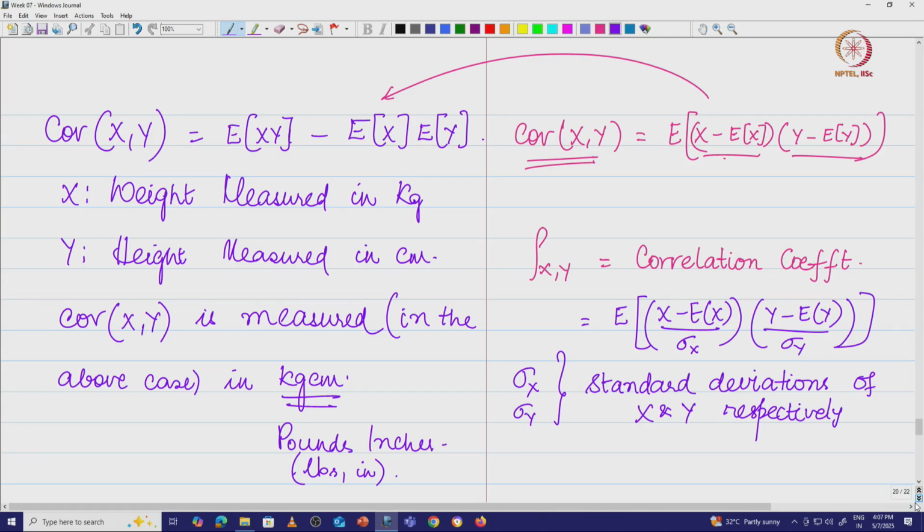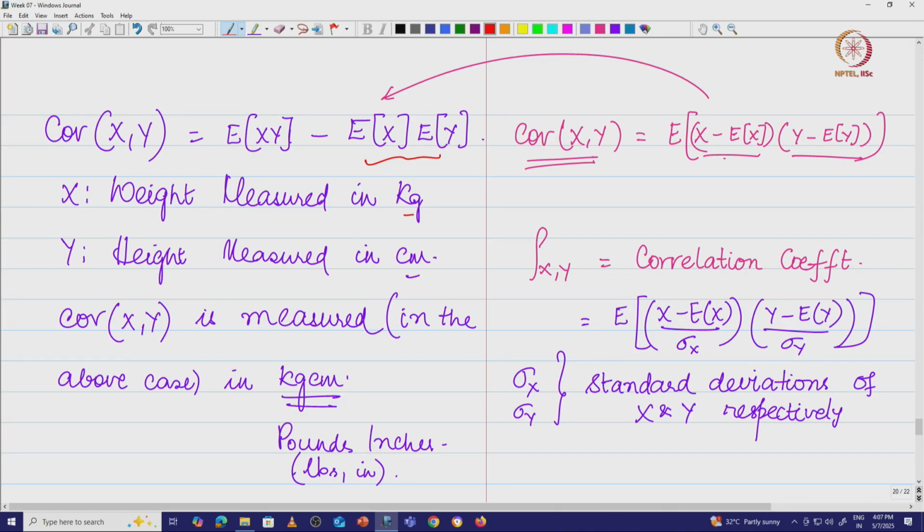We took this example where you measure the height and weight of a set of people. The height is measured in centimeters and the weight in kilograms, and the covariance of x, y, which is basically the product of E of x into E of y that you see here, tells us that the unit of measurement for covariance is kg centimeters. We also had a problem here that if you change the units of measurement to, let us say, pounds and inches, things are going to be a bit different, in the sense you might end up getting a different covariance number.